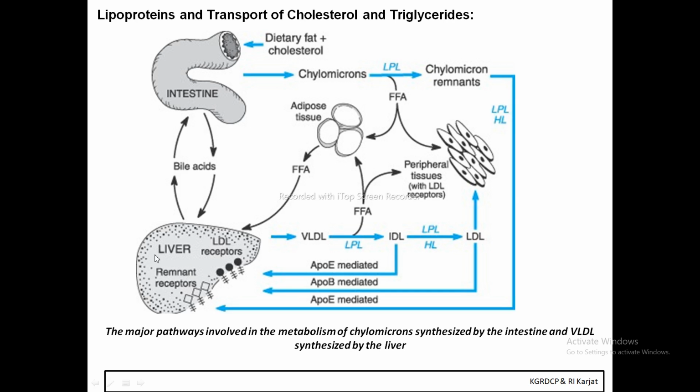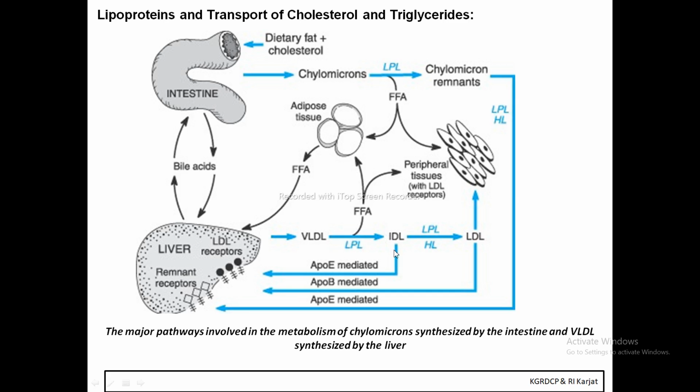Now we will concern ourselves with the liver. Very low density lipoprotein is secreted from the liver. Then this very low density lipoprotein gets converted into the intermediate density lipoprotein by the enzyme lipoprotein lipase. Again, in this process, free fatty acids are released, which are stored in the adipose tissue and the peripheral tissues.